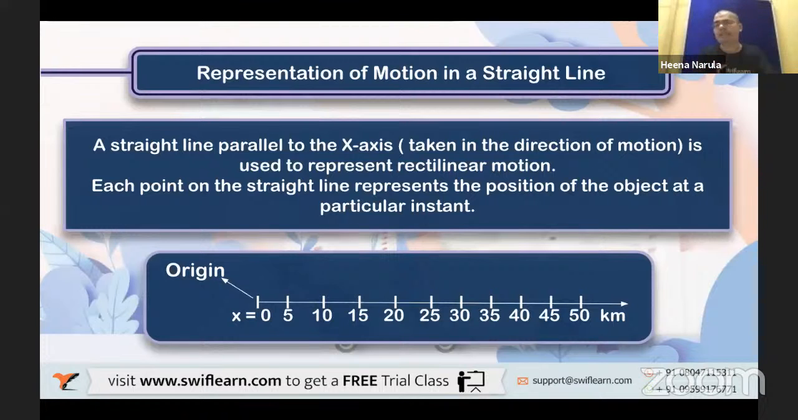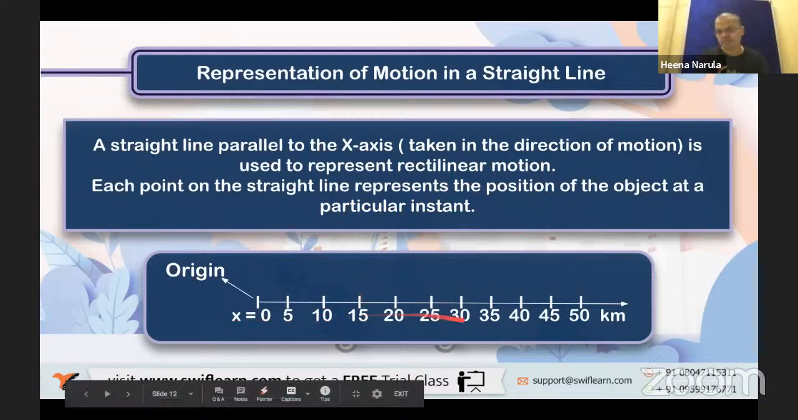Representation of motion in a straight line. We discussed straight path, a motion of a body along a straight path, or rectilinear motion. Now, how do we represent that? We need to represent it graphically. A straight line parallel to the x-axis taken in the direction of motion is used to represent rectilinear motion. Each point on the straight line represents the position of the object at a particular instant.